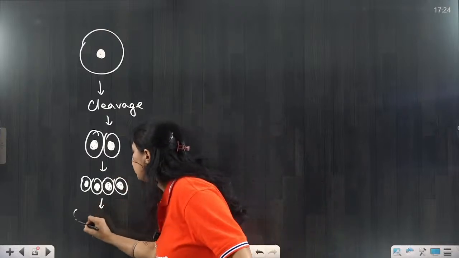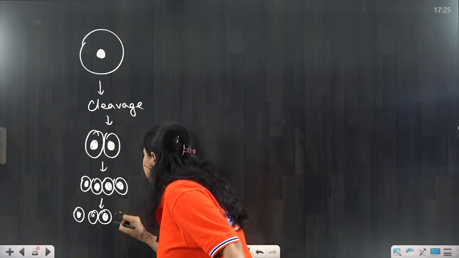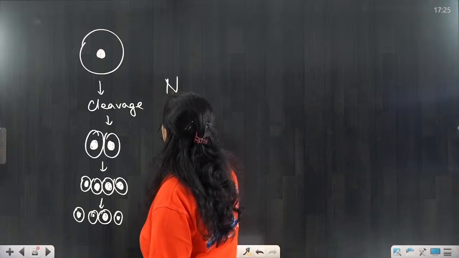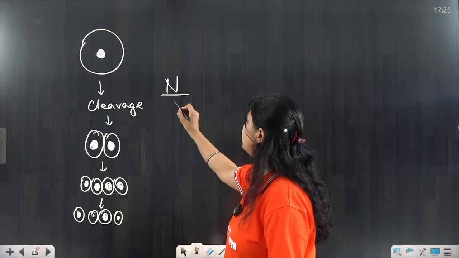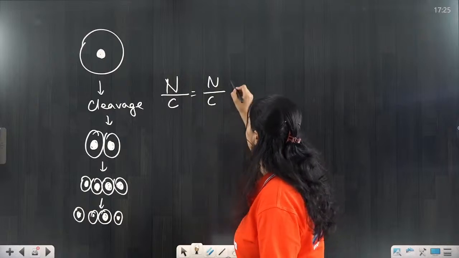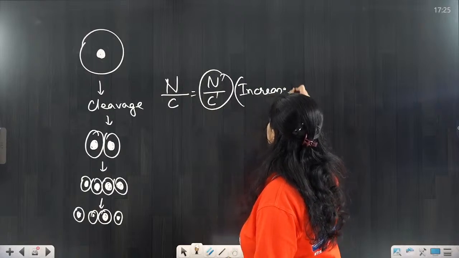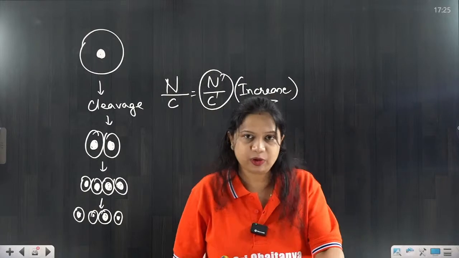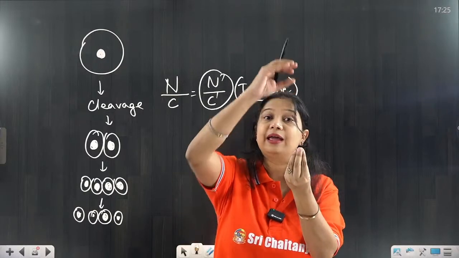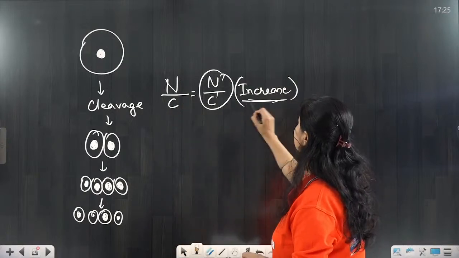So as a result of which, what happens? The ratio of the nucleus and the cytoplasm, what will happen to it? Nucleus almost remaining the same, and if cytoplasm is getting smaller and smaller, what will happen? The N by C increases. The ratio of nucleus to cytoplasm, because cytoplasm is constantly decreasing. If cytoplasm is constantly decreasing, the N by C ratio, nucleus to cytoplasmic ratio, will constantly increase.